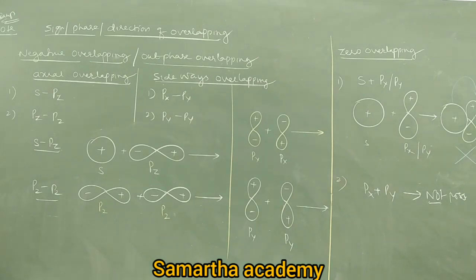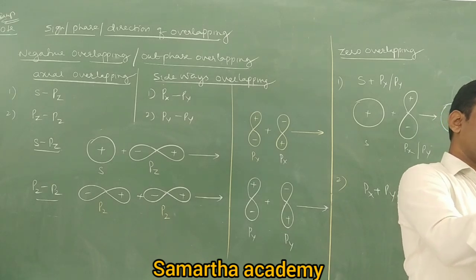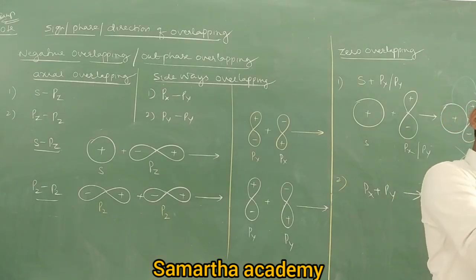Why? Just imagine a bond formed between these two. It is the px of one atom and the py of another atom. How can they overlap, tell me? This is the px of one atom, and this is the py of another atom. How are they oriented?